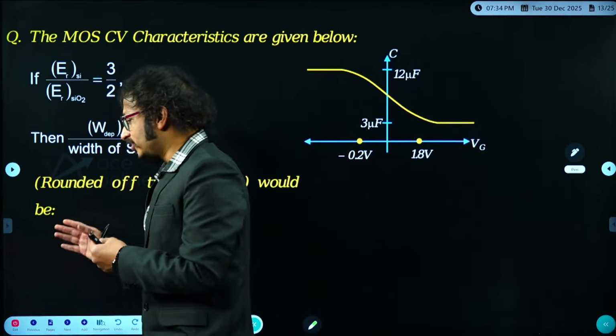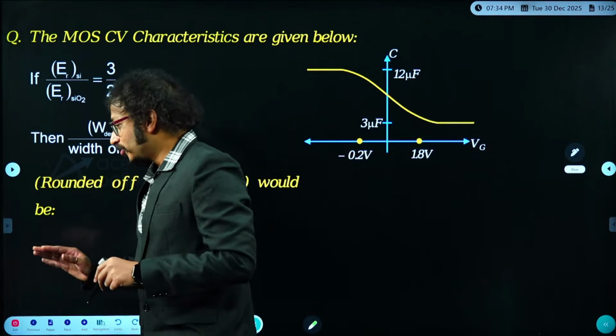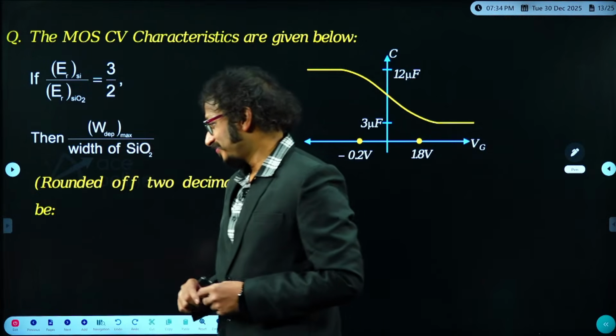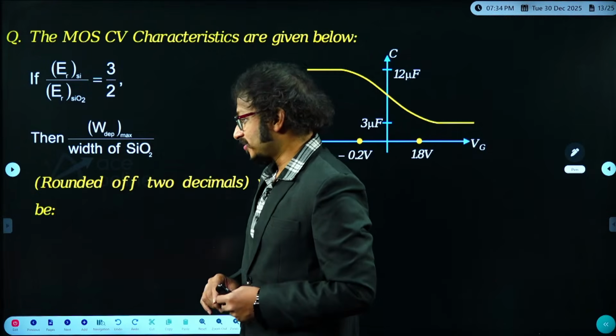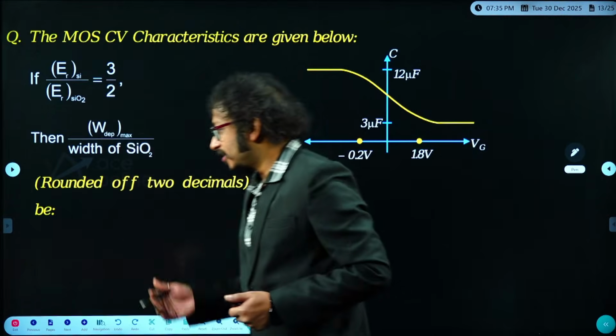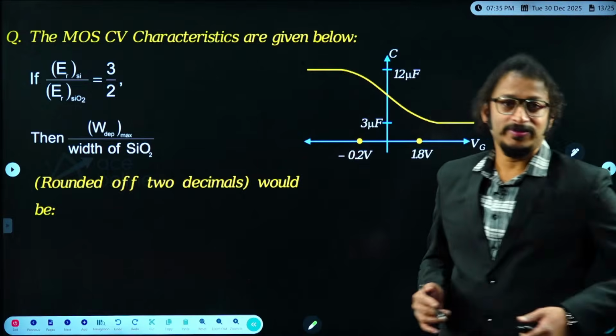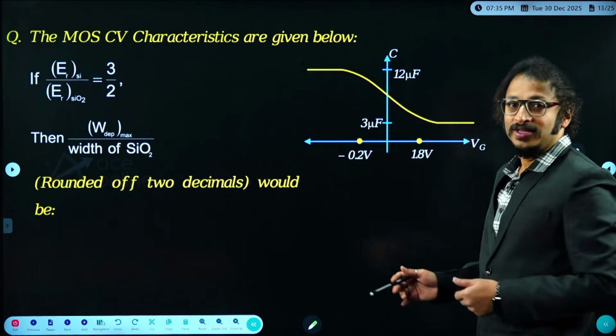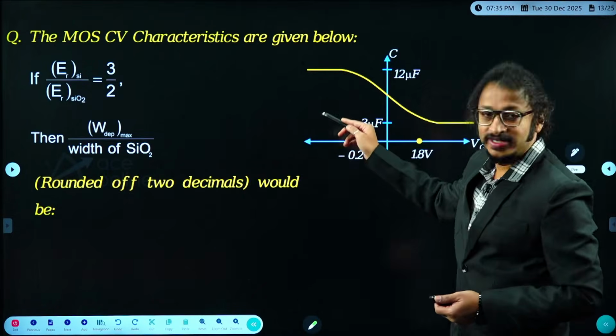If the examiner has given it as a Zener diode, there is no rule that it must be under reverse bias. You need to go for the back test. Take care of that, okay? And right, yes, it's a P substrate. And it is very clear, what is the left side here?